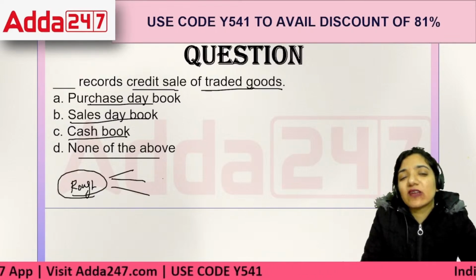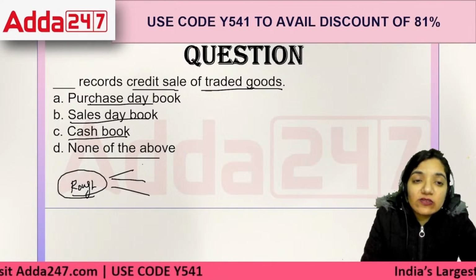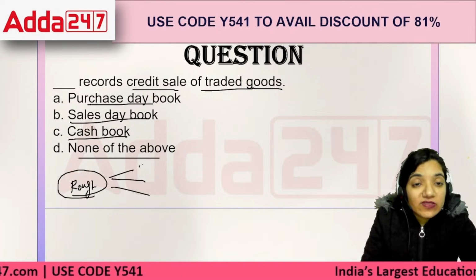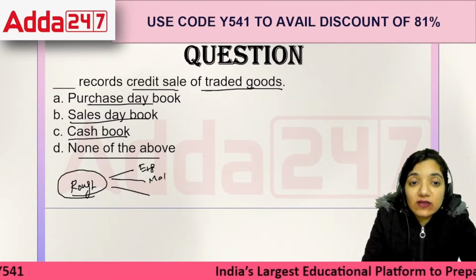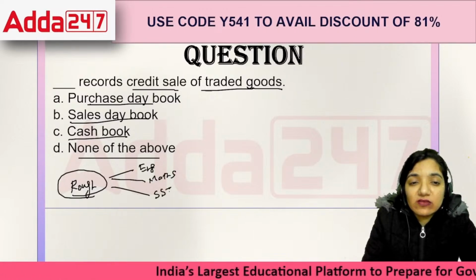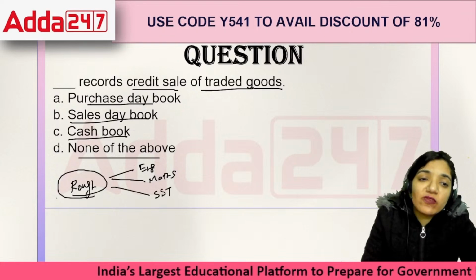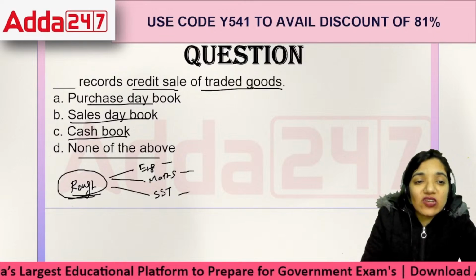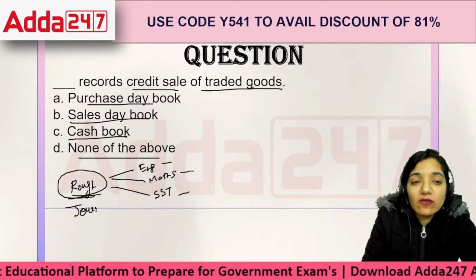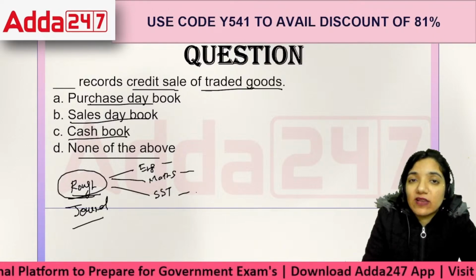For example, when we were kids, we used to go to school. There in the school we had multiple subjects. For example, we had English, we had maths, we had SST, we had science, everything. So first we were putting everything in the rough notebook and then we would segregate things. This is just like a journal there. We have a journal and then we put it in the ledger.